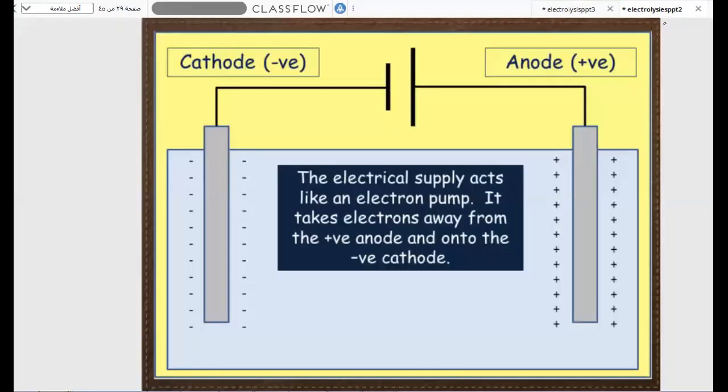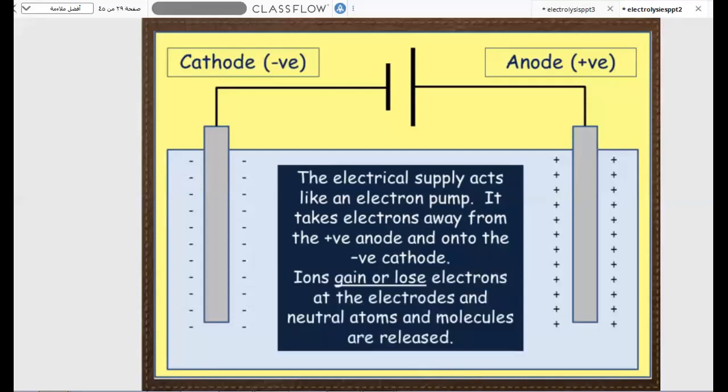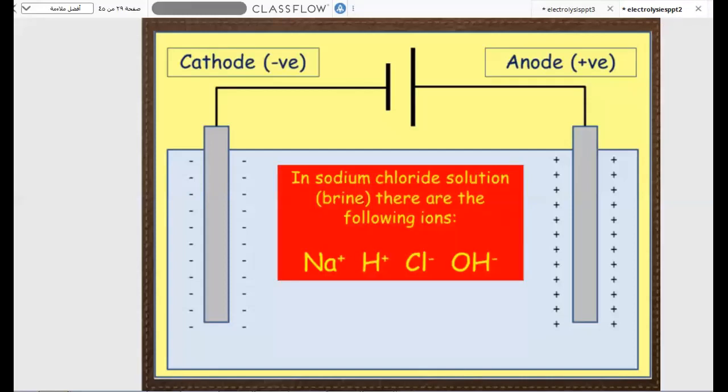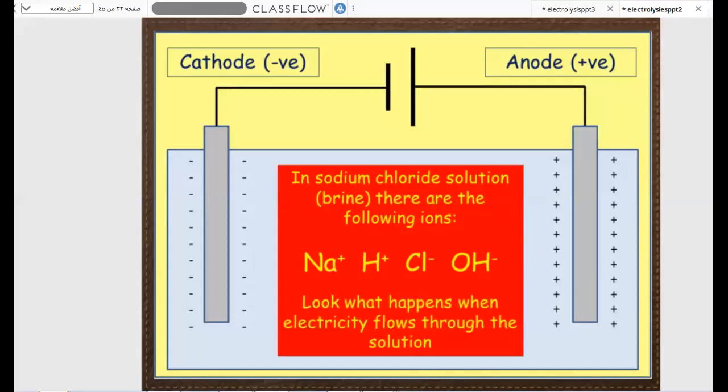So let's see here the mechanism by which the electrolysis process happens. Firstly, I need to mention the relation between the electrolytic solutions or the electrolysis process and redox reactions. Redox reactions involve transferring electrons, and electrolysis also involves transferring electrons.